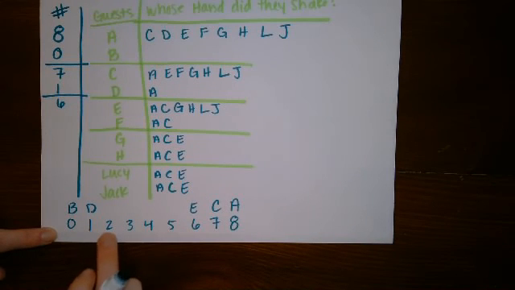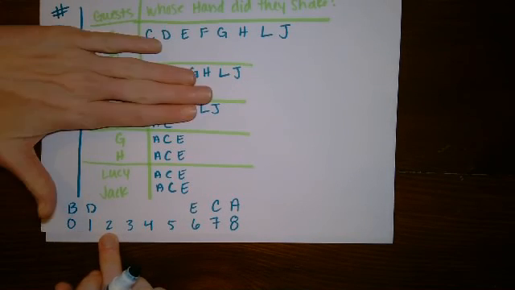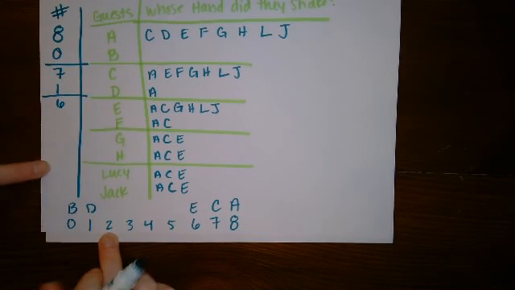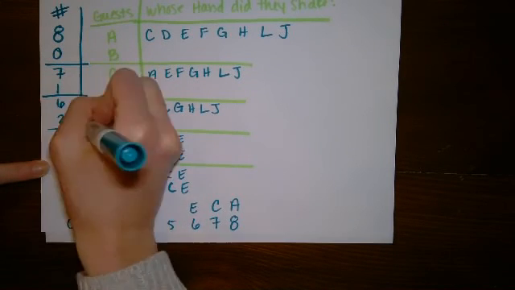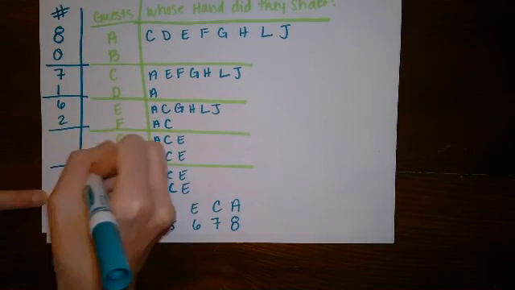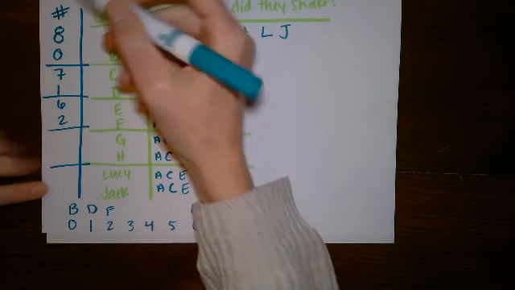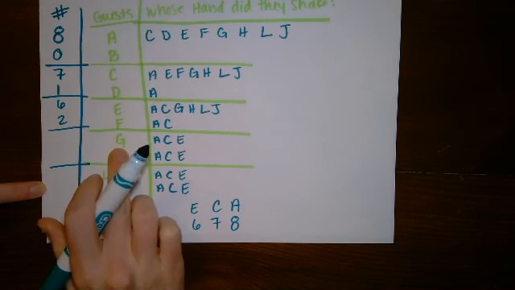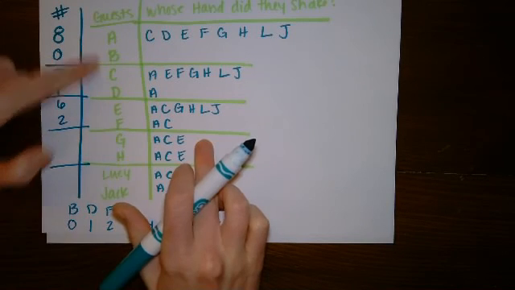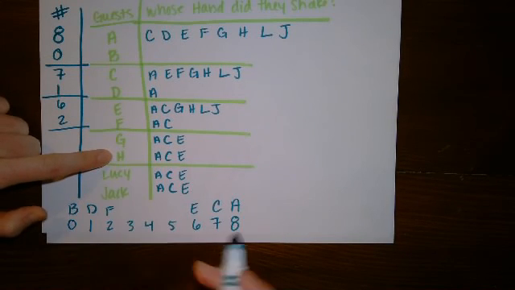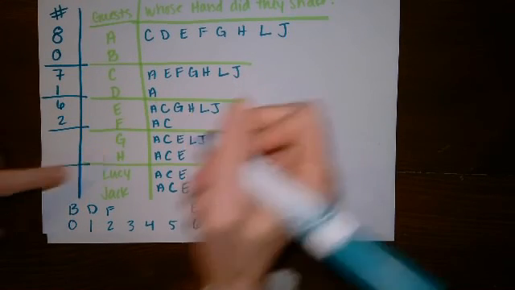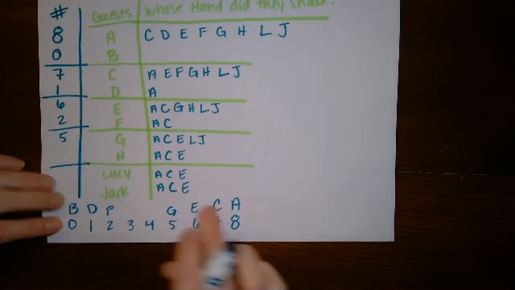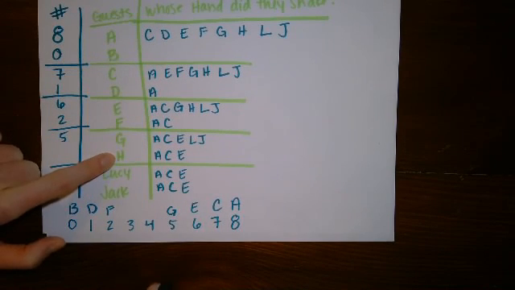Again, looking at process of elimination, there has to be somebody who shook 2 hands. We figured out everybody in the top. The only person possible who could shake 2 hands would be person F. They're going to be a 2. The same pattern continues. We accounted for 8, 7, 6. Now we know person G shook 5 hands, A through C above, not H because it's their date, and then Lucy and Jack. So person G was 5.